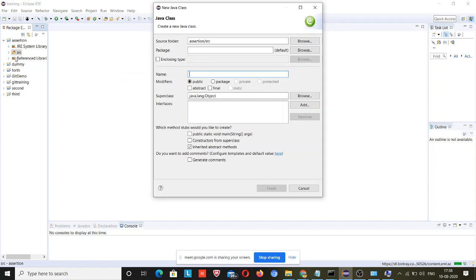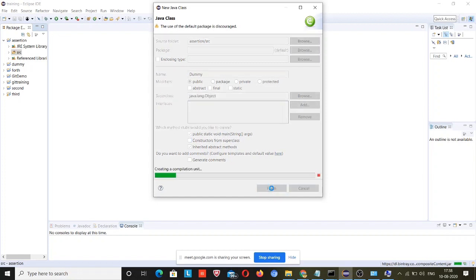Inside the source folder you can make a package, but our agenda is not to do that. Our agenda is only to check whether my Eclipse IDE is working or not, and the class will be dummy. Click on the main method option so that the main method is created automatically. You don't need to do that.